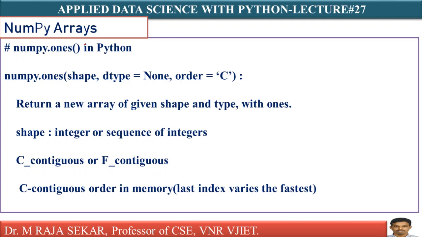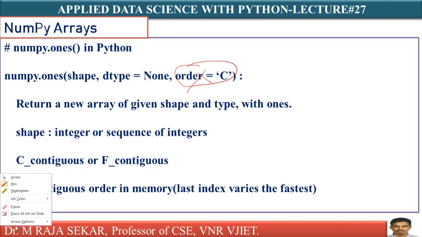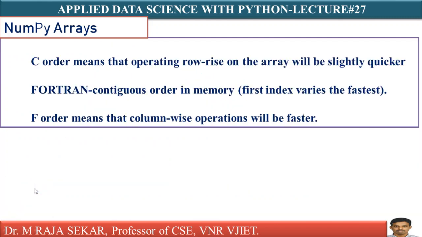NumPy.ones. This ones is a method in the Python programming language. I will explain this particular method with one example, then just refer to this syntax and you can understand. Here, just understand that numpy.ones takes three arguments: shape, dtype meaning data type, and order. This is not that important, at least in this context. We will discuss it in future classes. For the time being, let me explain with one simple example.